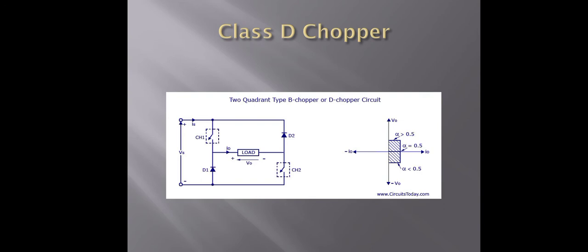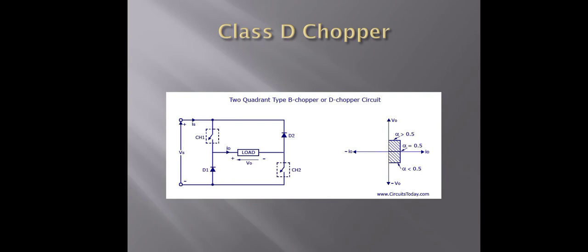Then the average load voltage V0 is positive if the chopper on time is more than the off time. Otherwise the average output voltage becomes negative. The direction of the load current is always positive, but the load voltage can be positive or negative. These are the two quadrant circuits, that is the class A chopper or the class D chopper circuits.